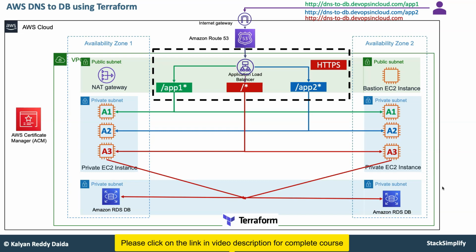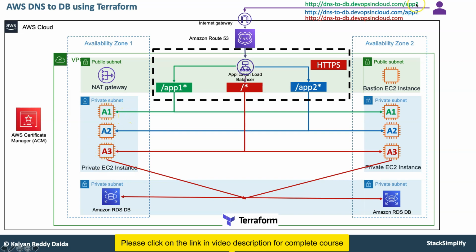So far, whatever we have seen is till the private subnet level. Now we will have one sample application here in addition to app 1 and app 2. There will be an app 3 which will have an RDS database. We'll create the Terraform configurations for the RDS database, and then we'll also deploy our app 3, and app 1 and app 2 are going to be the same as earlier.